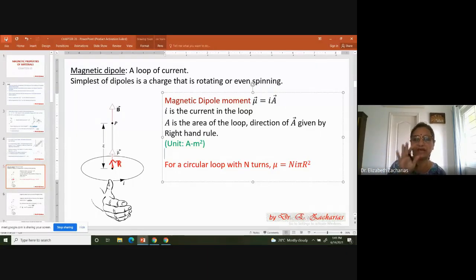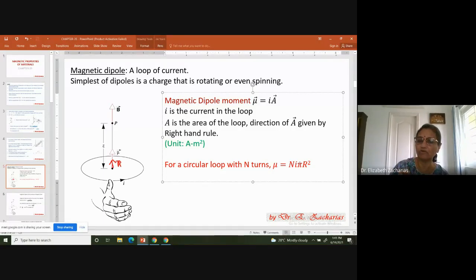If there are capital N number of turns in your current loop, then the net dipole moment is the sum of the dipole moments of each turn. Therefore it is N into I into pi r square. Here I am writing pi r square under the assumption that the area of the loop is circular.